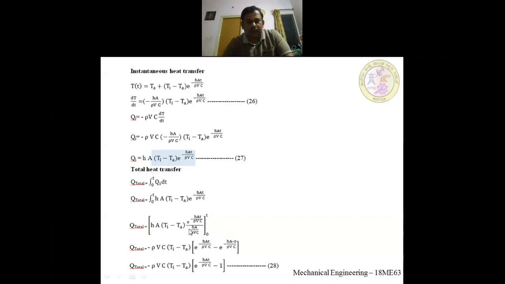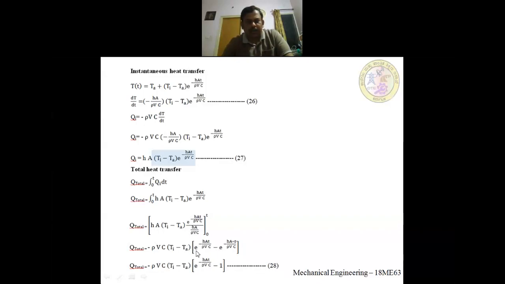Okay, there should have been a negative sign here. A small negative sign is missing. Here minus is there, no? So here also minus, that is why here I have written minus. So this rho Vc goes to the numerator, so rho Vc (Ti minus Ta). HA is here, HA is here, both get cancelled.